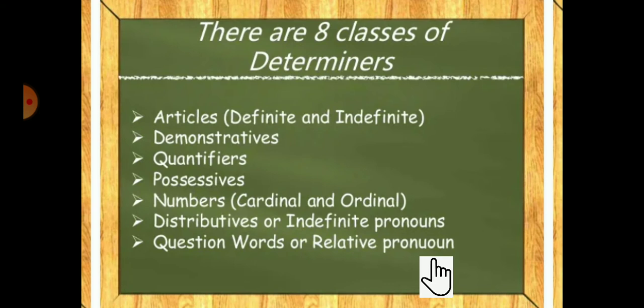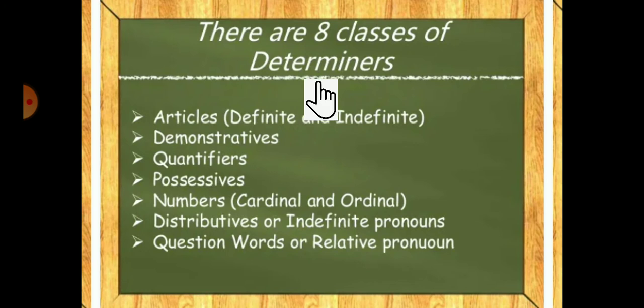So here we are going to learn about two kinds of pronoun, indefinite pronoun and relative pronoun, which come under the 8 classes of determiners. About the types of pronoun you might have learned in your previous classes. So these determiners are also a very basic concept. Here these two, indefinite pronoun and relative pronoun, are taken in the 8 classes of determiners.